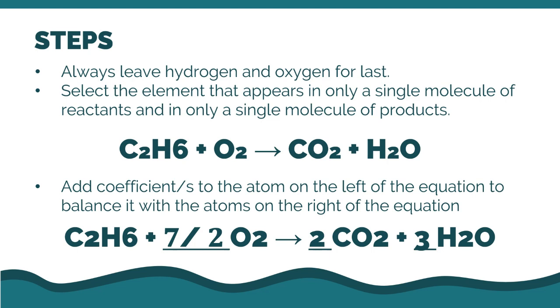Now, kung titignan nyo po mabuti yung una dyan, makita nyo po yung carbon, meron tayong dalawa dun sa reactant, then meron tayong isang carbon dito sa side ng product. Now, ilan ba yung kailangan ngayon nung carbon dito sa product para maging kamukha siya nung nasa reactant? Okay, tama. So, 2 po ang kailangan natin. So, lagyan nyo po siya ng coefficient na 2. Therefore, kapag nilagyan nyo po ng coefficient na 2 yan, yung carbon nyo magiging 2 na.